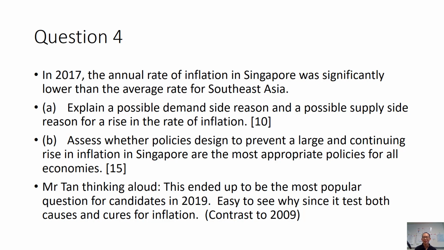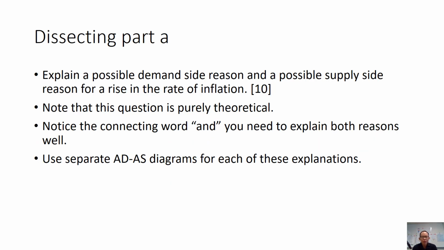So you can see the great contrast to the 2009 A-level question, where none of the macro questions was on policy. So this year, this question was especially popular. So let's zero in on part A for this video. Part A, the question is asking you to explain a possible demand side reason and a possible supply side reason for the rise in the rate of inflation.